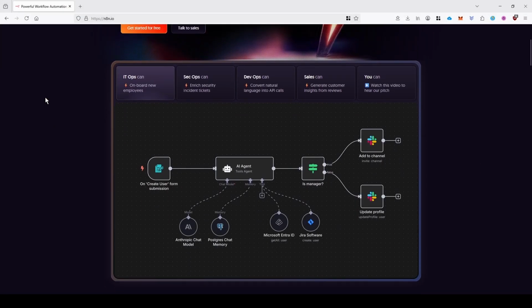Hi all, Renato here. In this video I want to share my experience with n8n, a low-code platform specific for AI agentic workflows. When I first heard about this, I thought it was going to be the perfect fit for small projects I had in mind for a while.